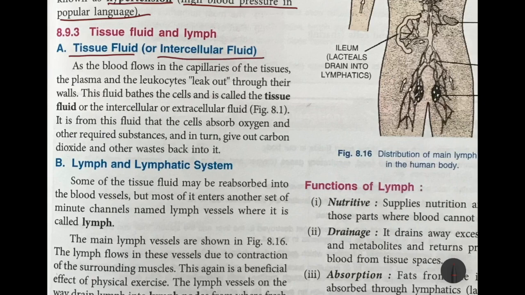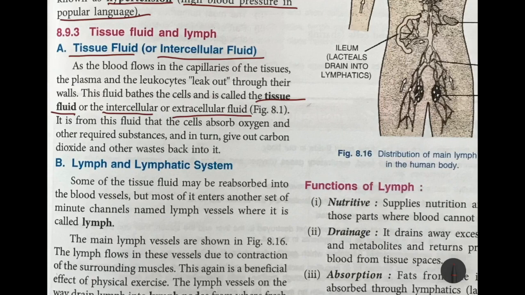Now, as the blood flows in the capillaries of the tissue, the plasma and the leukocytes, the liquid part of the blood together with white blood cells, leak out from the walls of the capillaries. When this fluid, the plasma together with white blood cells, comes out from the blood capillaries, it surrounds the cells, and then it is known as tissue fluid, or intercellular or extracellular fluid. It is from this fluid that the cells absorb oxygen.